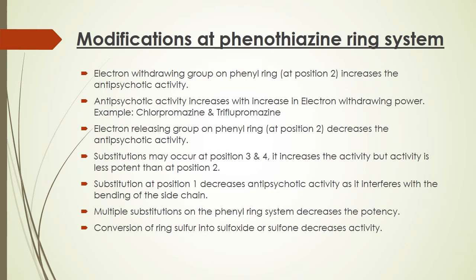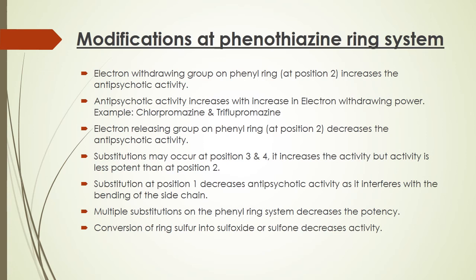Coming to the next point, substitution may occur at position 3 and 4 in the phenyl ring, and it increases the activity. But if we compare with position 2, then the activity is less potent than at position 2. Substitution at position 1 decreases antipsychotic activity as it interferes with the bending of the side chain, and the explanation is in the slides.